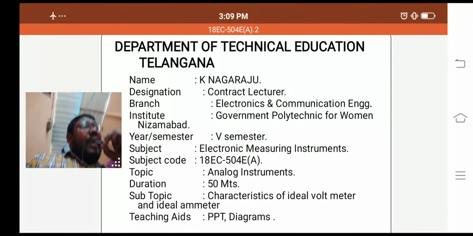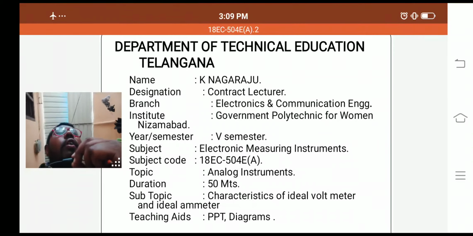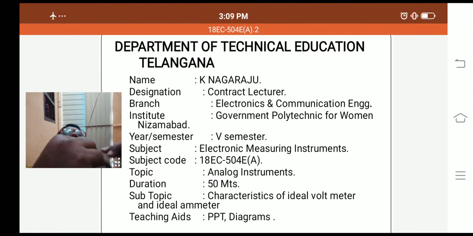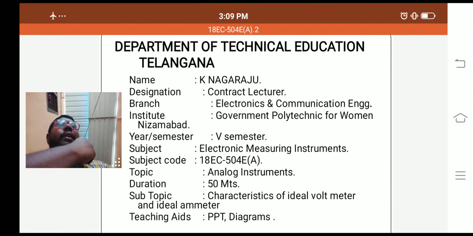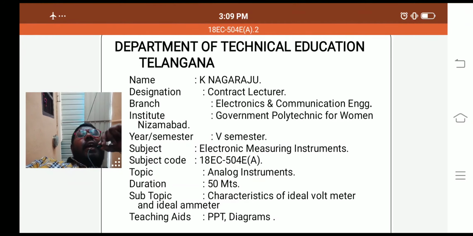Here the analog instruments may be classified according to the quantity they measure. The instrument for measurement of current is the ammeter, while the instrument for measurement of voltage is the voltmeter. That is the analog instruments. What are the types of analog instruments we are having?